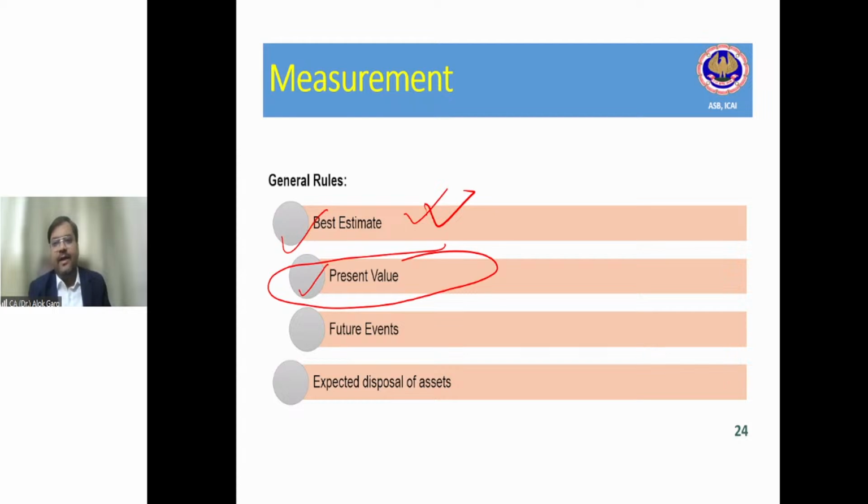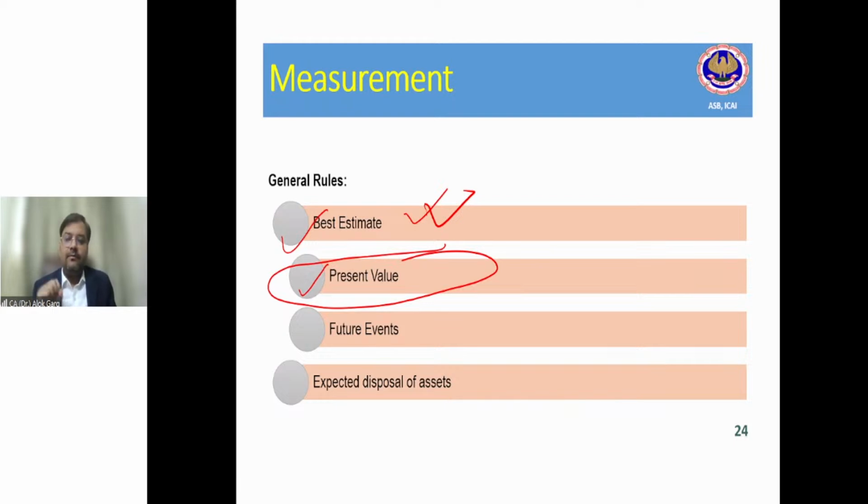It will carry a huge cost. So friends, if in future the company is certain that some technologies will bring down some cost, should that future impact be taken while calculating the provision?